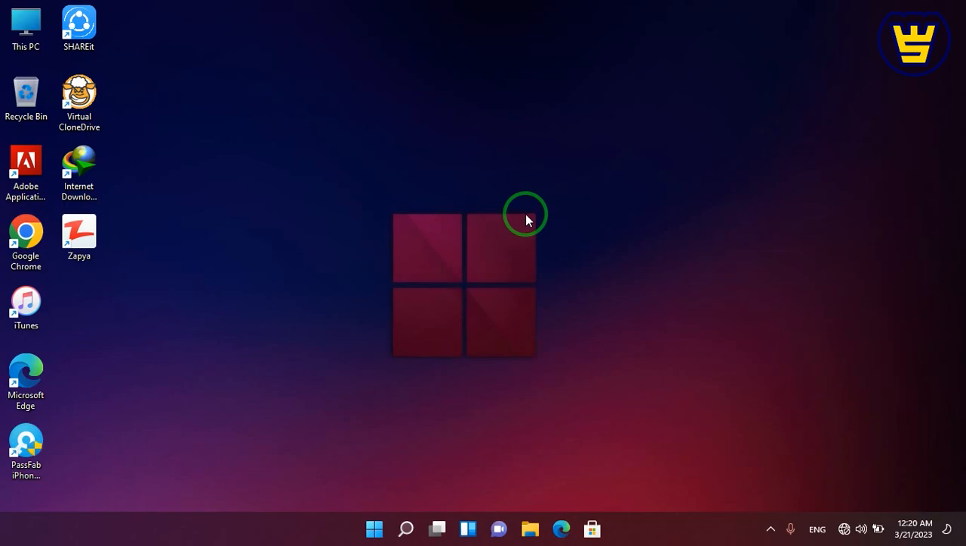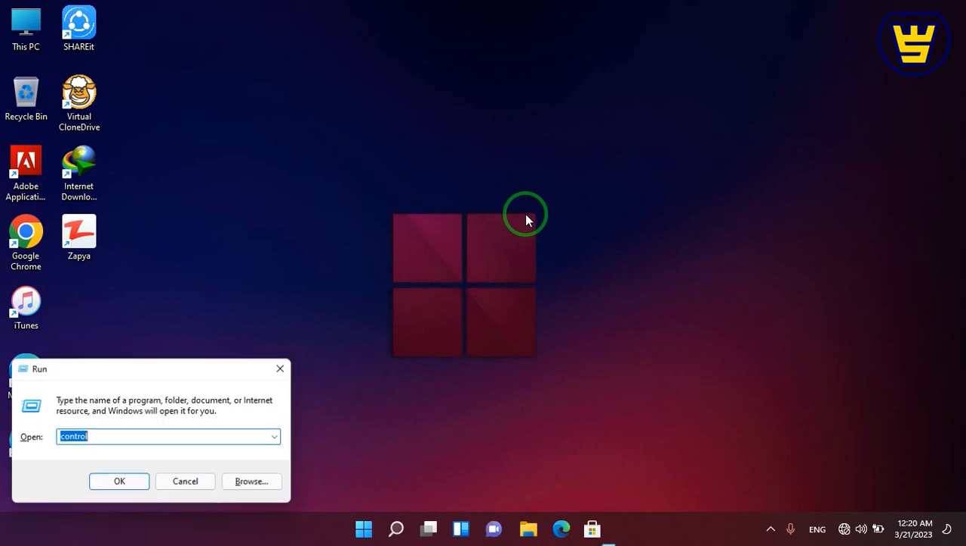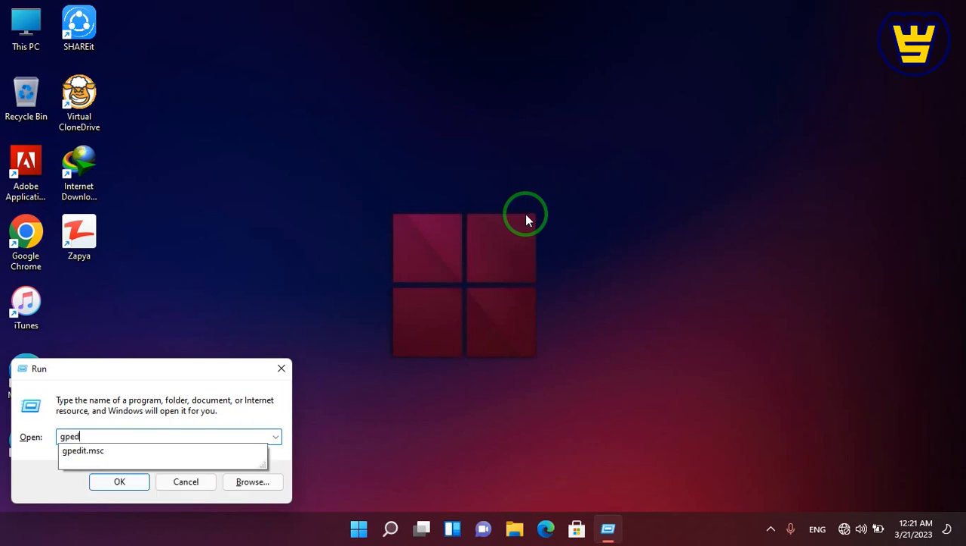First of all, press the Windows logo key with R on your keyboard. Here, write gpedit.msc, the Group Policy editor, like this. Click Enter.